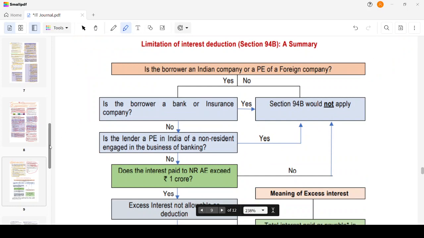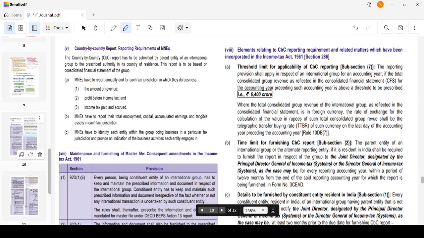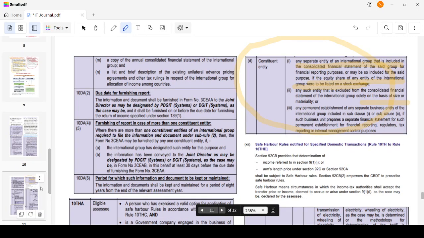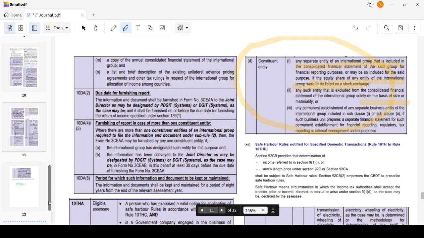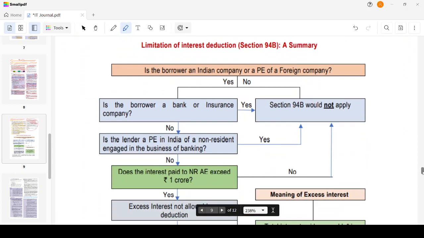Now, moving on to one more important concept, which is limitation of interest deduction. I think beyond this, we don't have any concept which will be asked in questions. This is the last one which could be asked in the question. Beyond this, everything will be theory, which could be asked in MCQ. That's why I want to cover it. So this is the last part where questions will be asked.